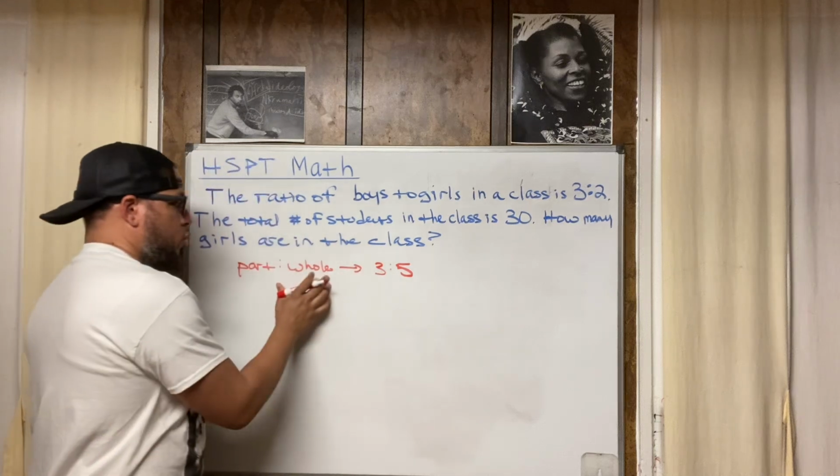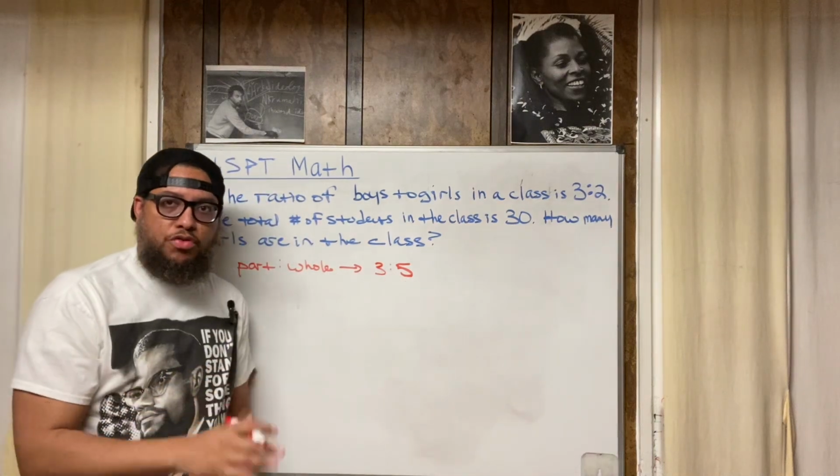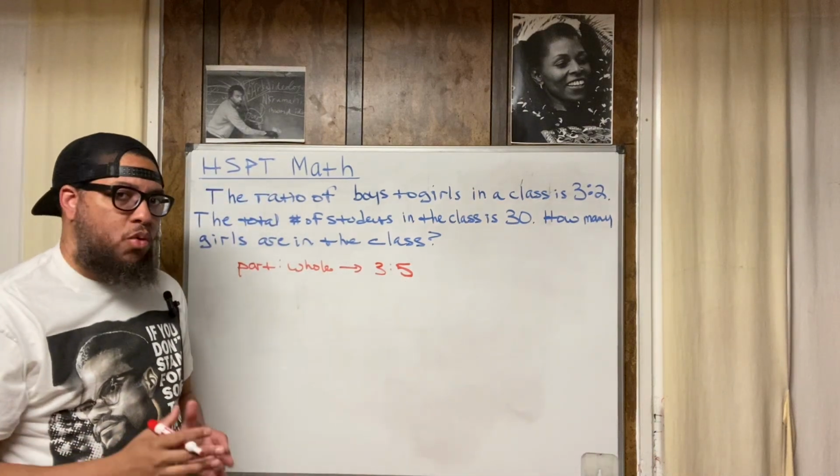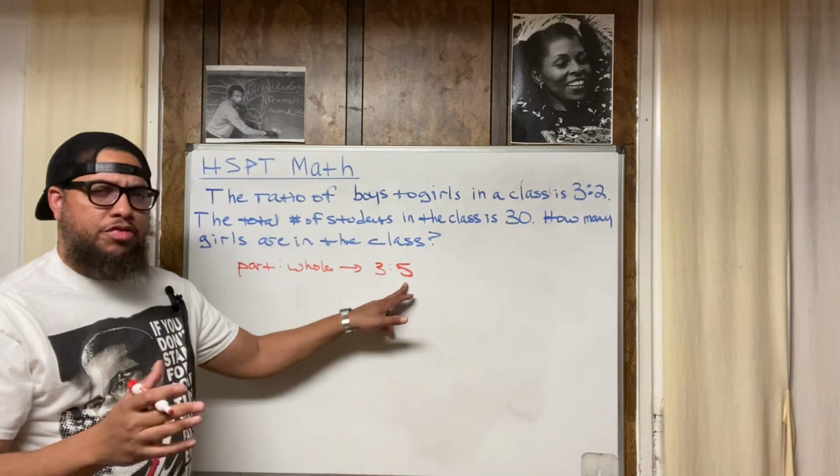If it was part to whole, it'd be 3 to 5. Now let's pause for a moment and make sure you understand where that 5 came from. Where did the 5 come from?